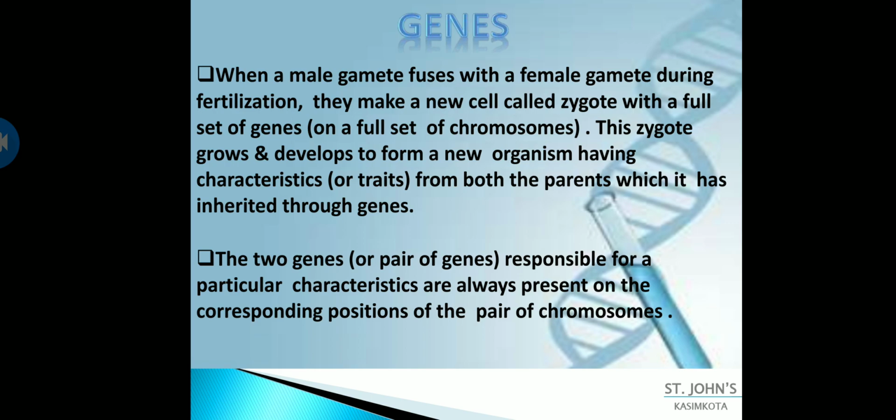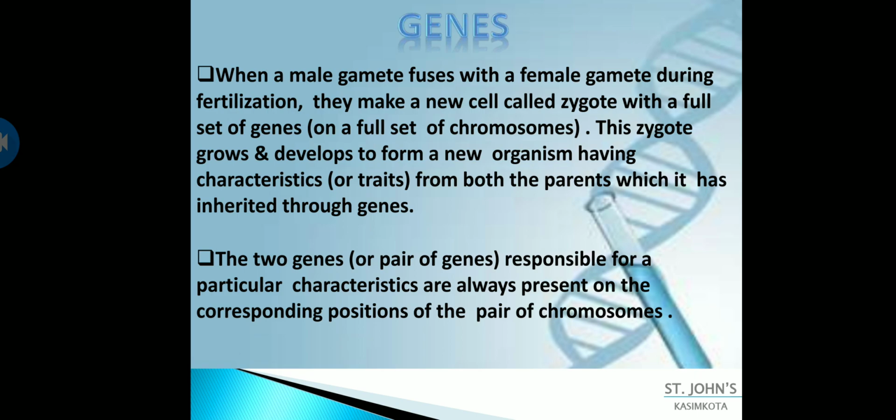And coming to genes again, when a male gamete fuses with a female gamete during fertilization, they make a new cell called a zygote with a full set of genes. I told you, no? 23 chromosomes from the male and 23 chromosomes from the female form a single cell called the zygote, which has a full set of genes, that is 46 chromosomes.